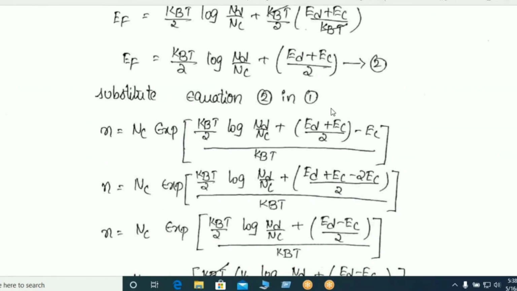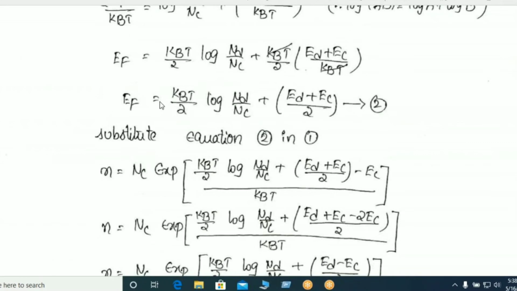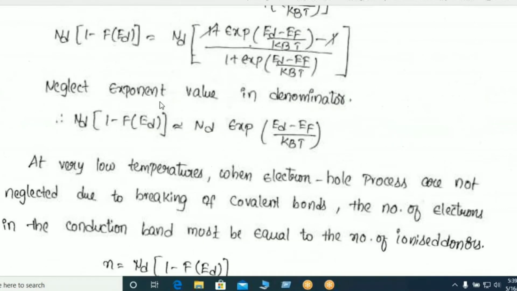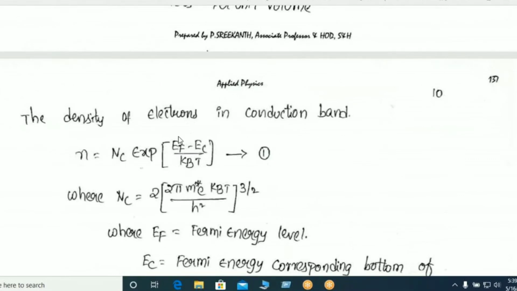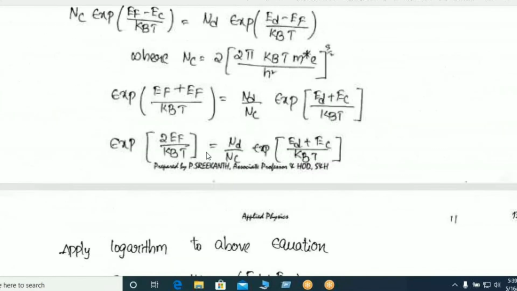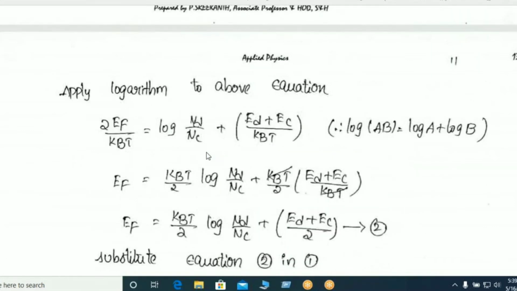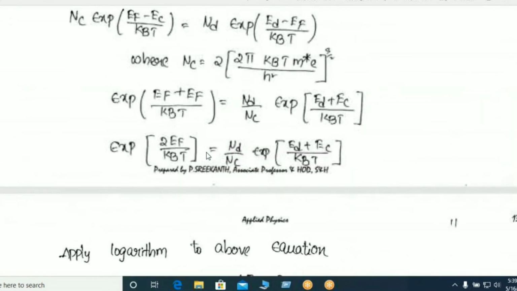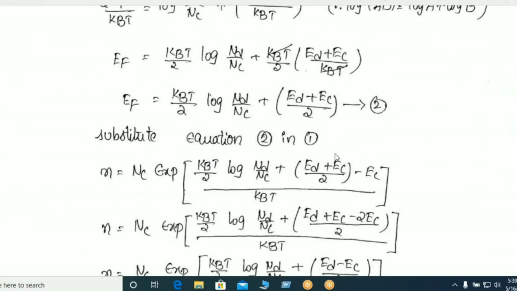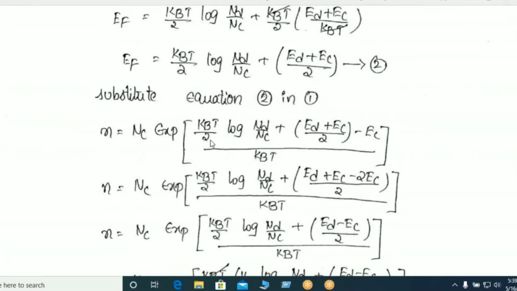Now substitute equation 2 in equation 1, that is, Ef, we have to put in equation number 1 at the position of Ef. So from equation 1, n is equal to Nc into exponent of kBT by 2 log of Nd by Nc plus Ed plus Ec by 2 minus Ec, whole divided by kBT.